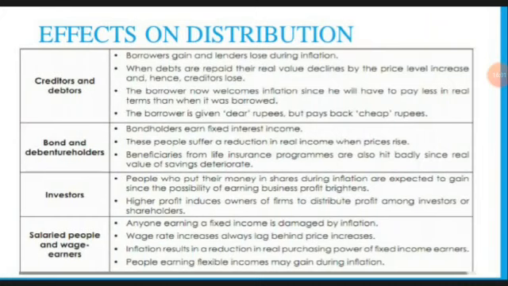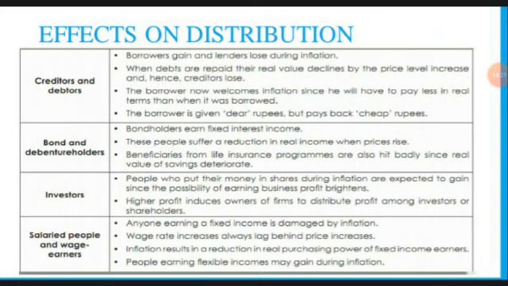So we can see the creditors and the debtors difference: bonds, debentures. We can see the real income when the price level increases, bond securities are all fixed. And if it's fixed, they cannot change it, because they have an agreement signed and kept.